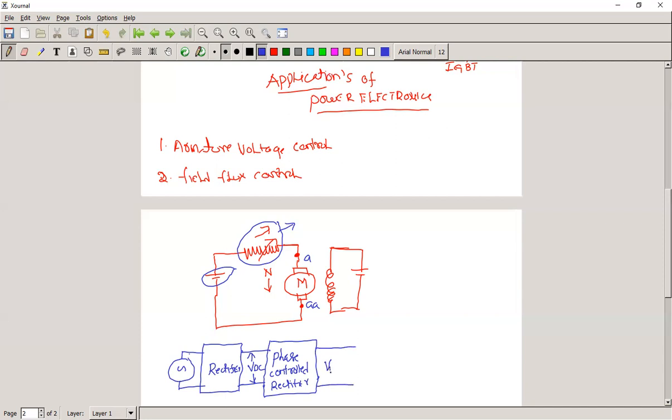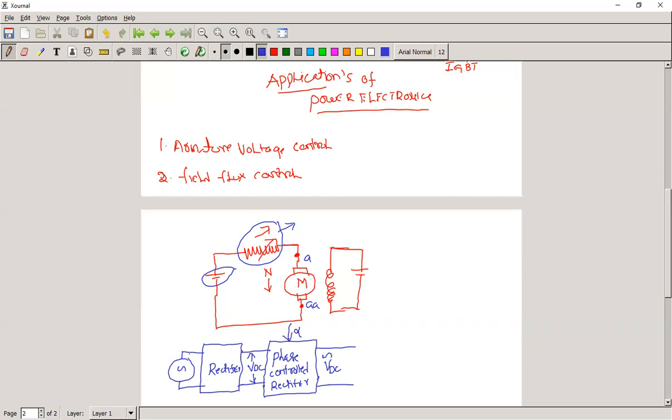See here, the same symbol VDC, which we are able to vary. Here one parameter is there, that is alpha, which we are going to see in the next classes.